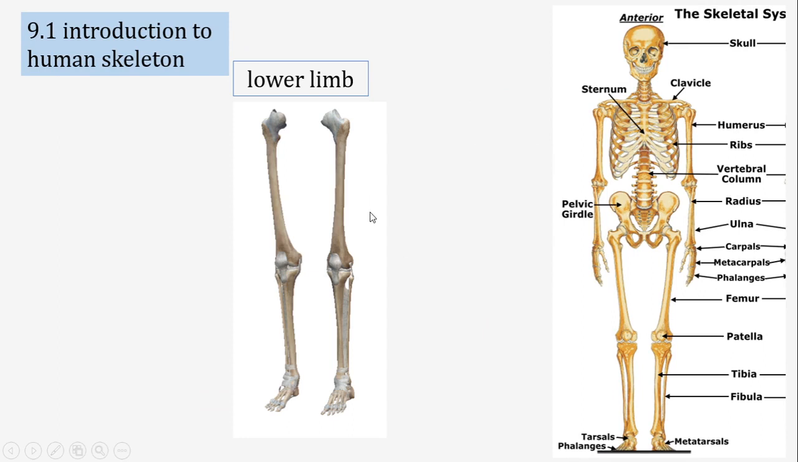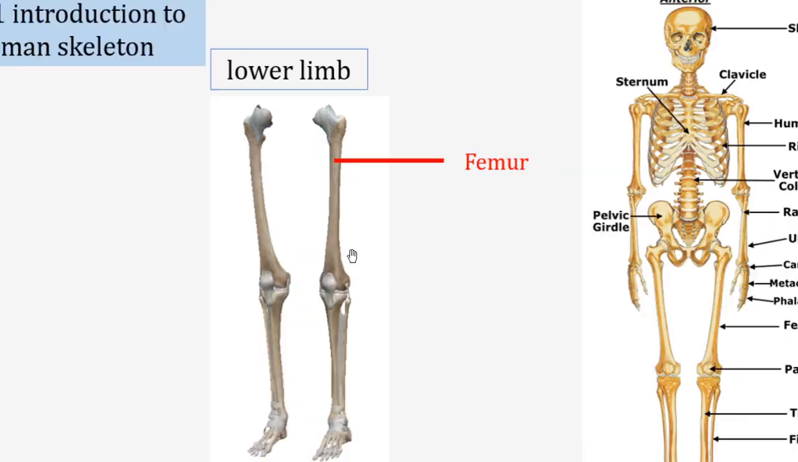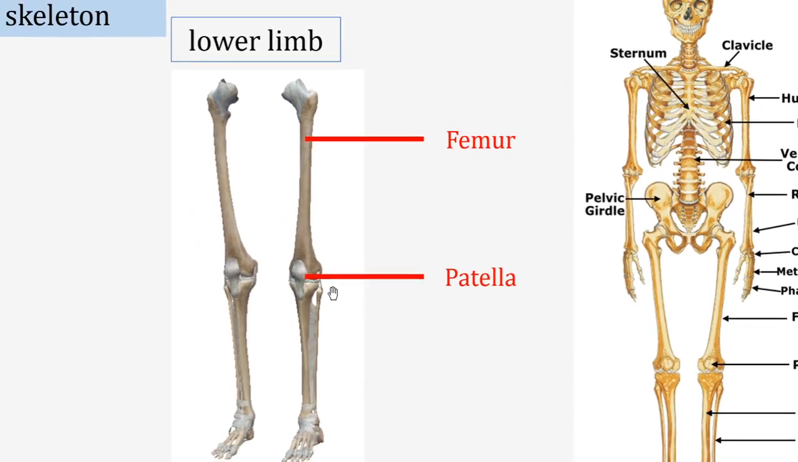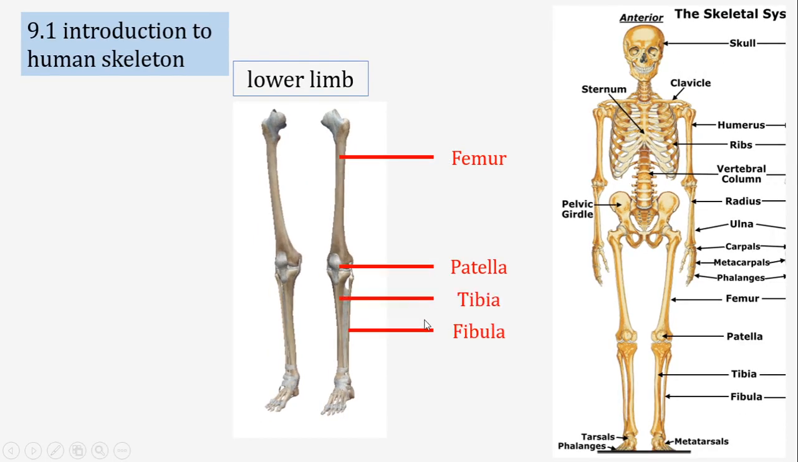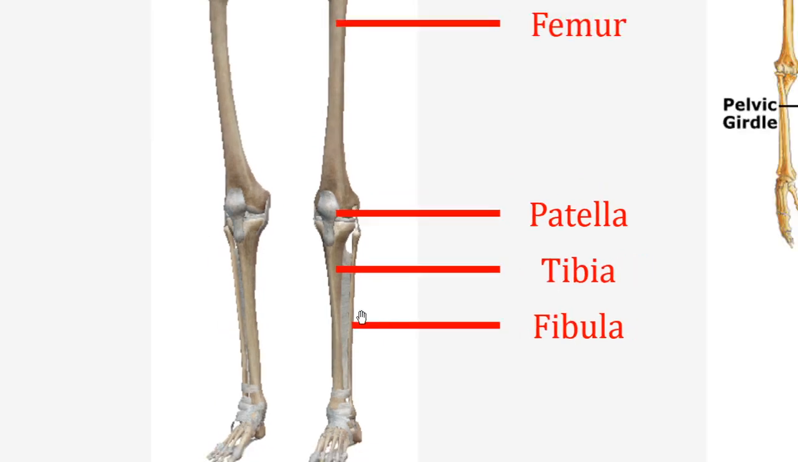And when we go to the lower limb, the longest bone of our body, in the leg, is called the femur. The femur is a type of long bone, and at the bottom of the femur we get the patella. The patella is also called the kneecap, and along with it there are 2 more bones, the tibia and fibula. The front bone is called the tibia, and the back, thin bone is called the fibula.